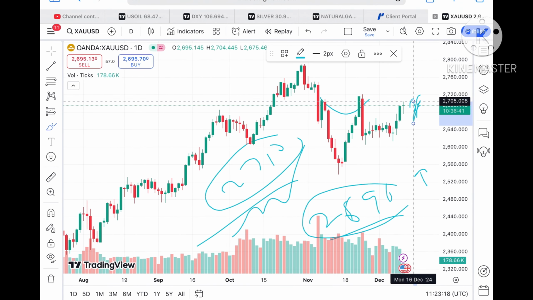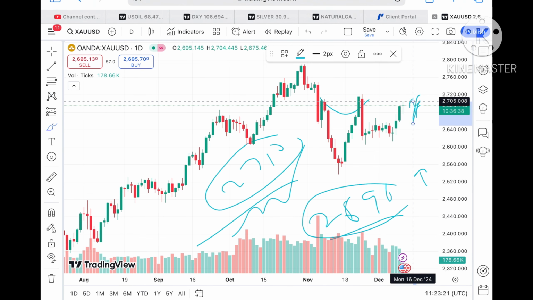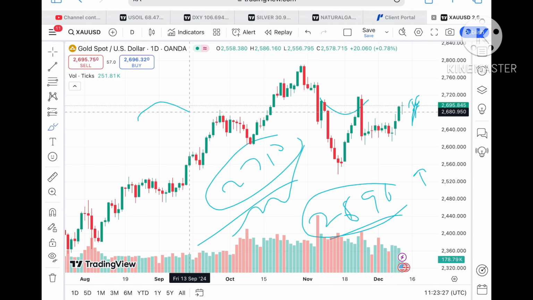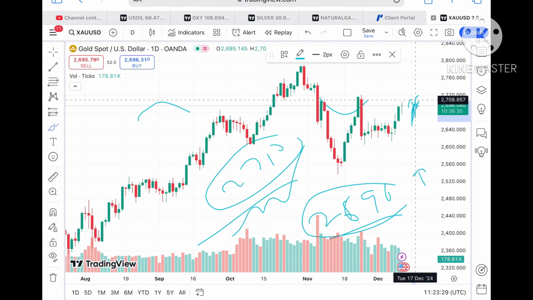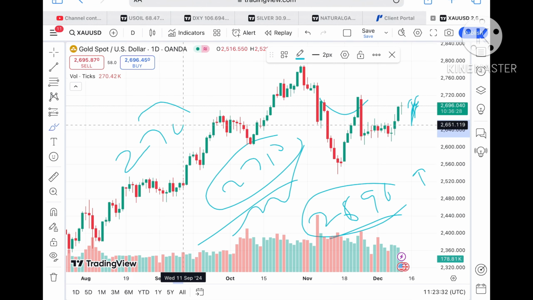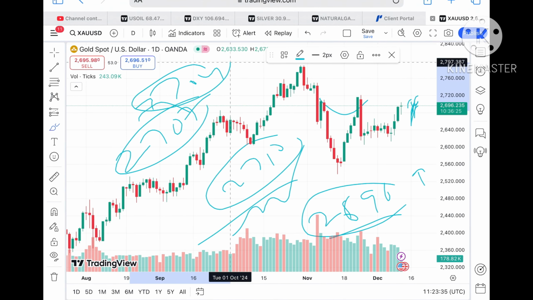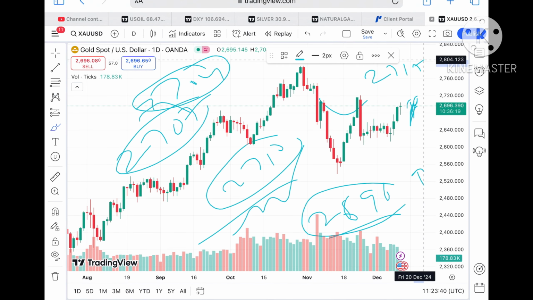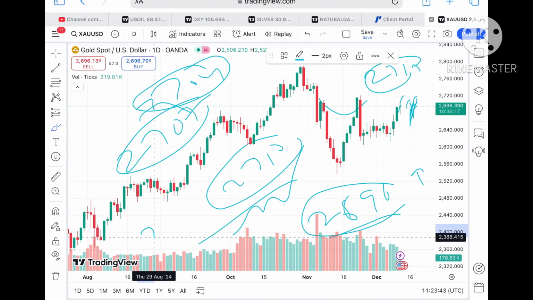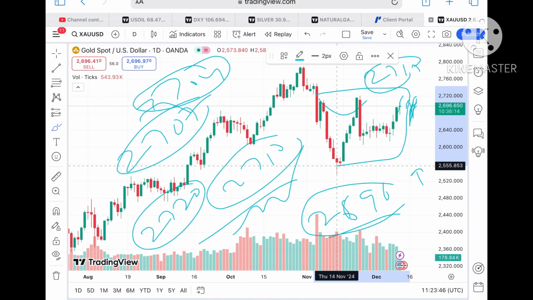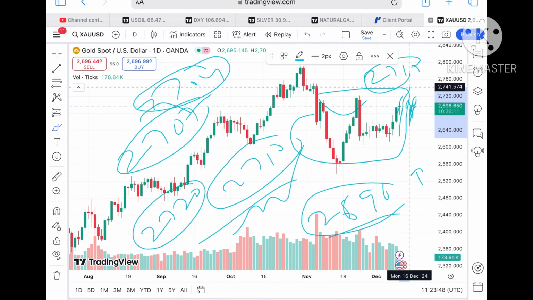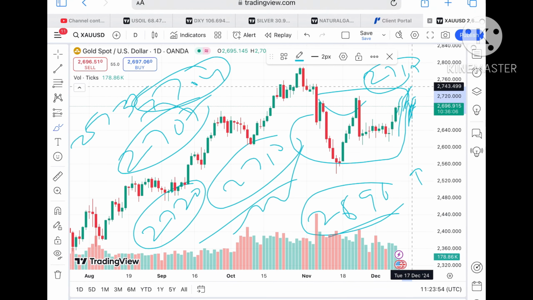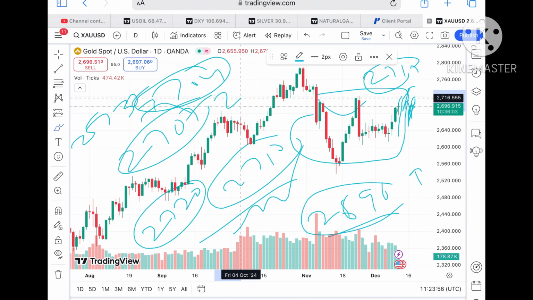Coming back again to the gold price, suppose if the price sustains this level, chances of touching a level of 2704 will be there, and once the price sustains above that particular level, we can see it will go towards a level of around 2707. Once the price moves over a level of $2707, chances of touching a level of 2715 we can see, and from there it can move towards a level of $2720, and this is the zone. So if it starts crossing this level, we can see it will cross a level of around $2737, and then it will go towards the next level, that is 2744.